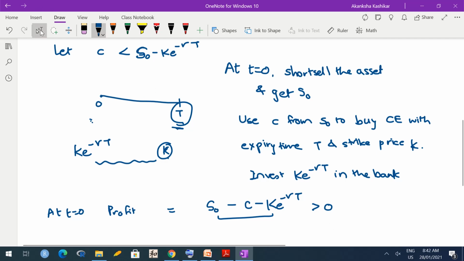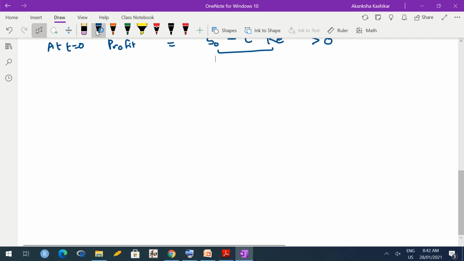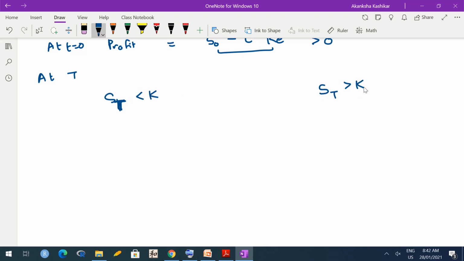Okay. Now what happens at time capital T? At time capital T there are two possibilities. ST less than K and ST greater than K. If ST is less than K, that means that the asset is available in the market at a smaller price. You get K from bank, because you had invested K e raised to minus RT in the bank. You get that amount back.